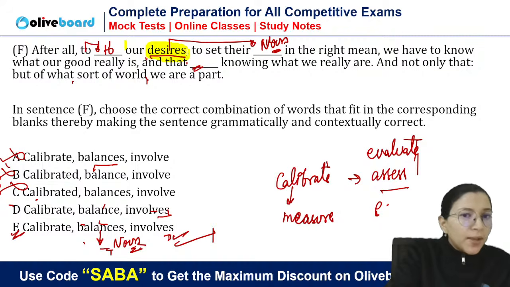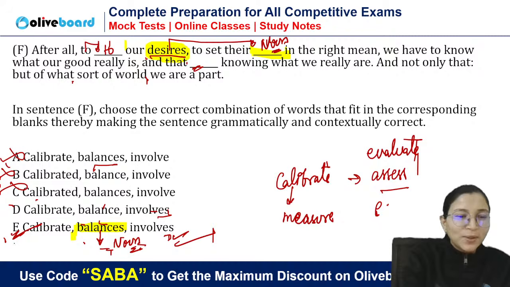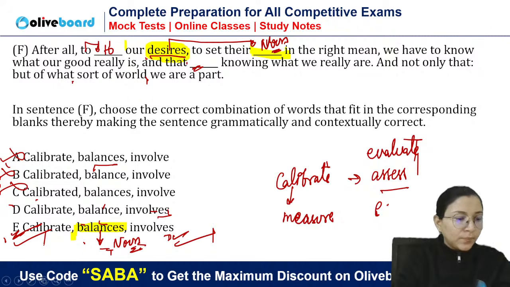To calibrate our desires, to set the balances of our desires. Don't we have the plural form of balance? We are not using it as a verb, we are using it as a noun. The answer is E, not D. And I saw that somebody said E and somebody said that 50,000 rupees fine. Who was that person? We have to use a plural noun, because here we need a noun, we don't need a verb.